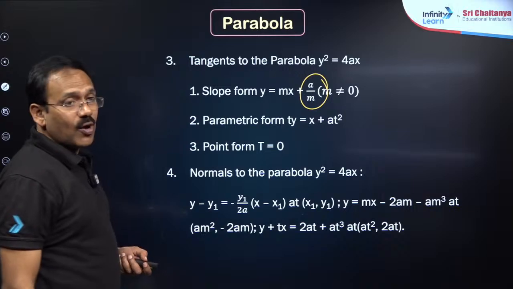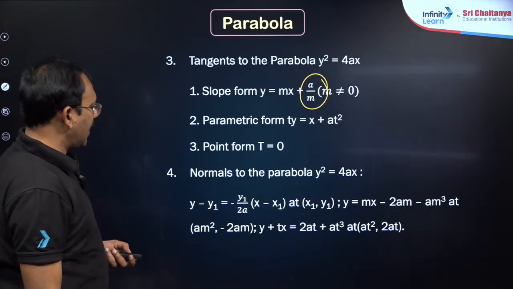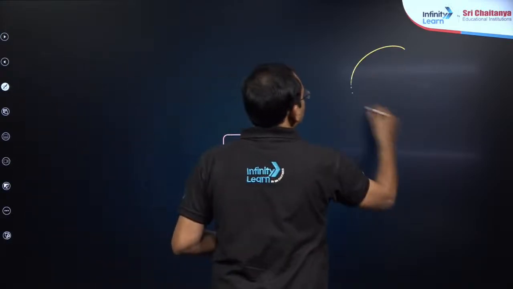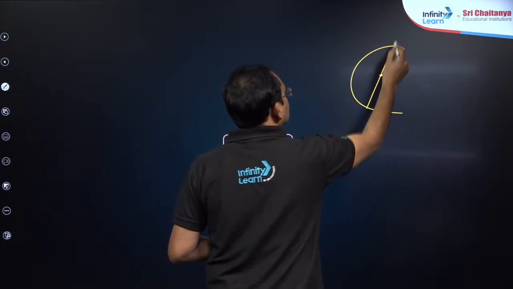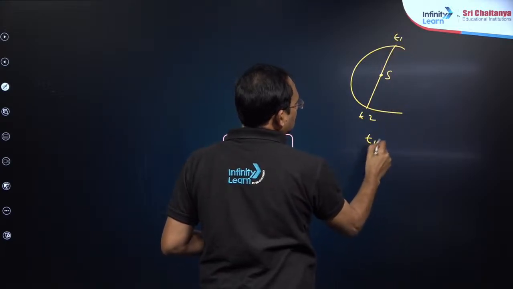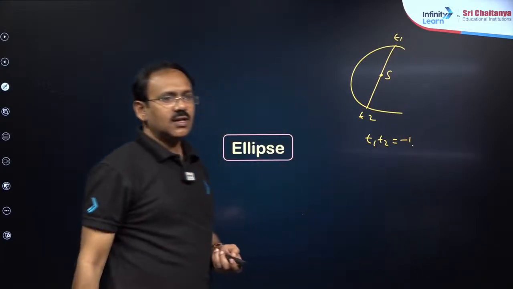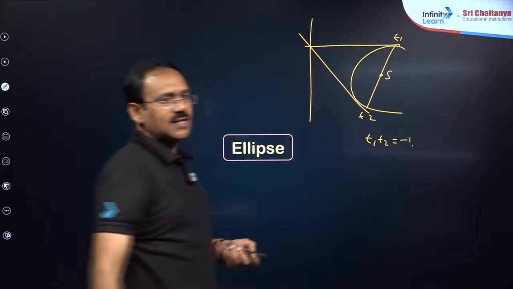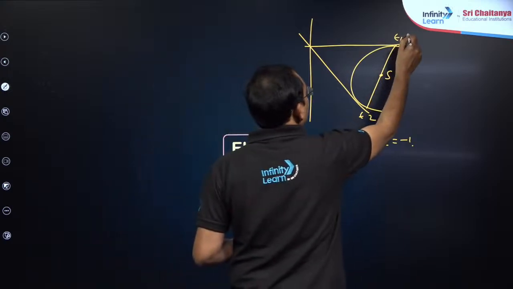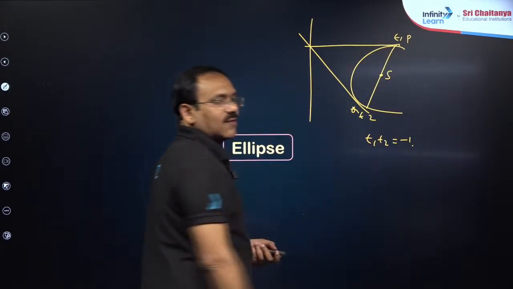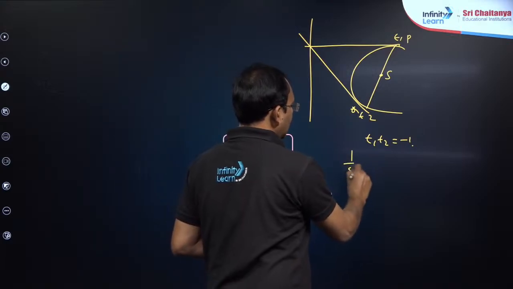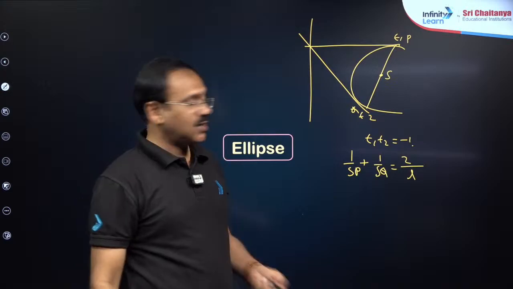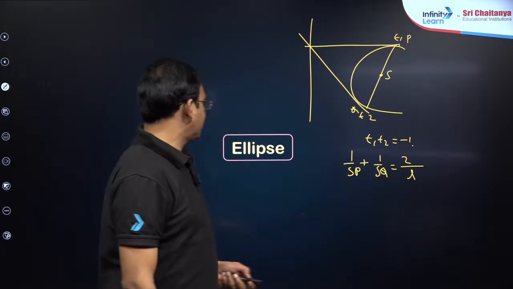Dear students, if a point on the curve is given, the tangent equation is S1 is equal to 0. And most importantly, in parabola, if the focal chord is given as t1 t2, the condition is t1 t2 is equal to minus 1. The tangents drawn at the end points of t1 t2 intersect on the directrix. And in any conic, if PQ is a focal chord through S, the result is 1 by SP plus 1 by SQ is equal to 2 by L, where L is the semi-latus rectum, here 2a, so that you will get 1 by a.